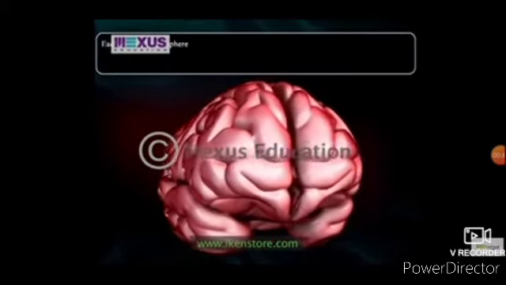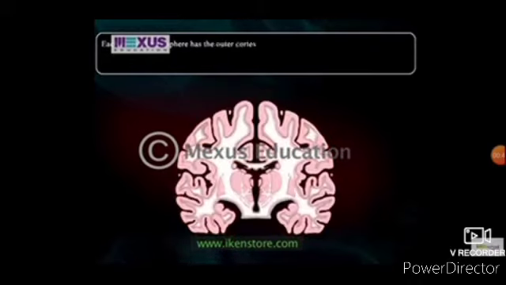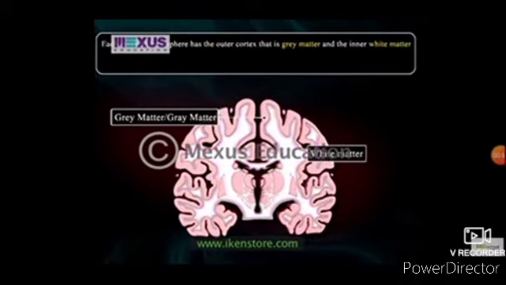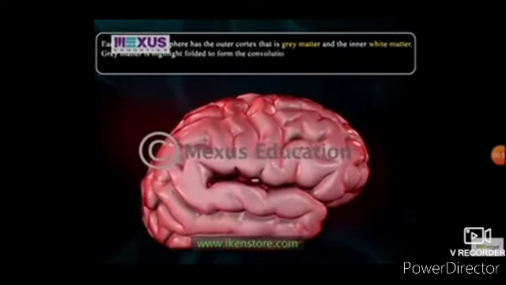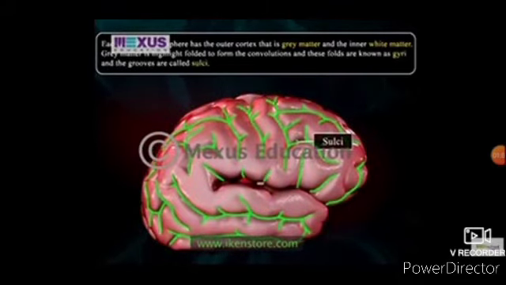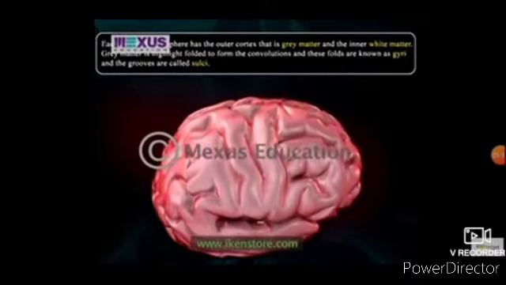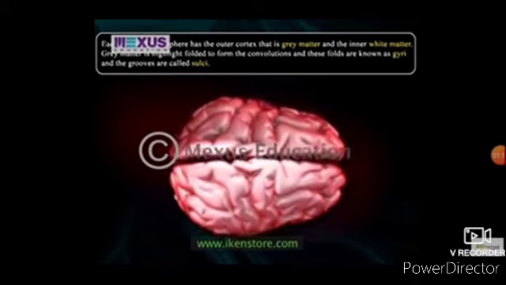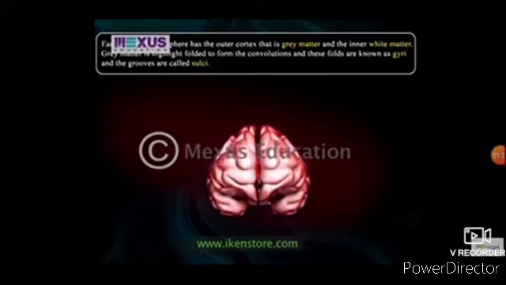Each hemisphere is hollow internally and has two regions: the outer cortex, that is grey matter, and the inner white matter. Grey matter contains cell bodies of neurons. Grey matter is highly folded to form convolutions, and these folds are known as gyri and the grooves are called sulci. Sulci and gyri increase surface area to accommodate more neurons. It is believed that a large number of convolutions in the human brain indicates greater intelligence, as it contains more neurons.